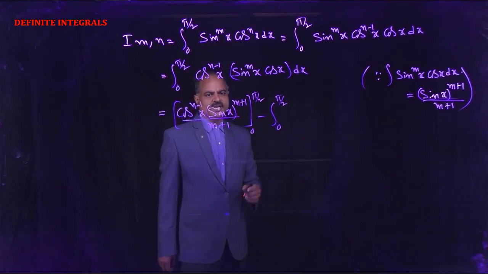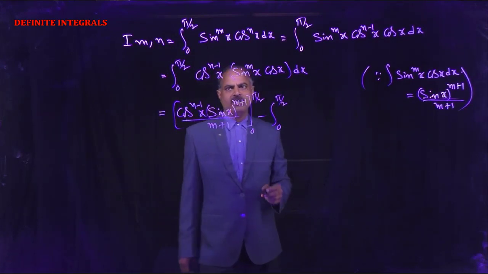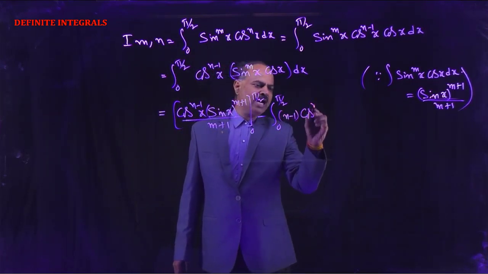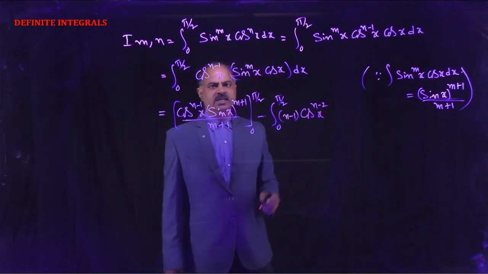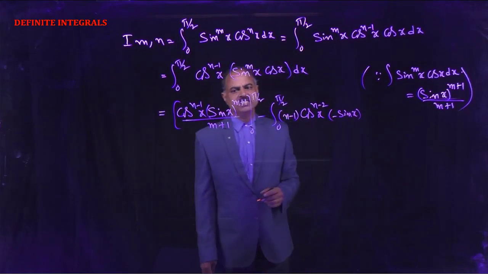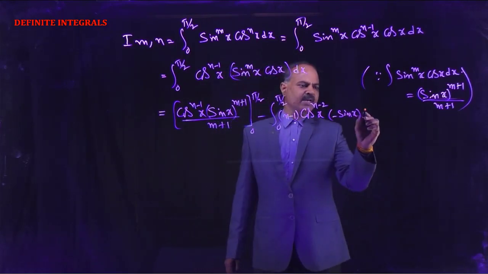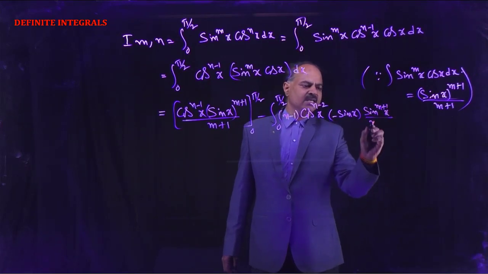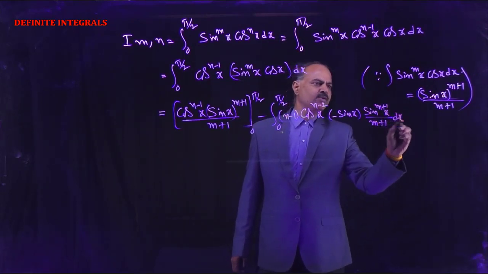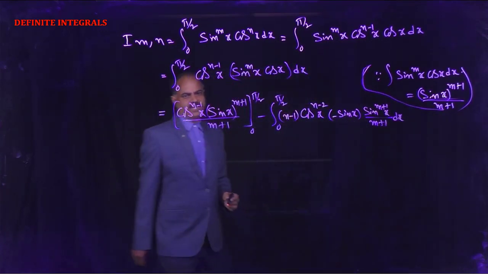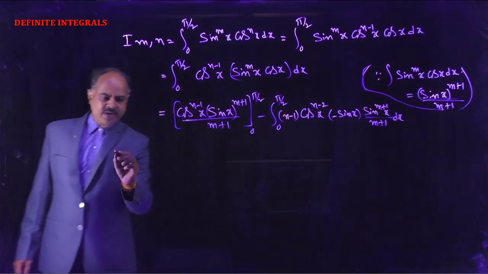So the derivative of cos to the power n-1 x equals (n-1) into cos to the power n-2 x into the derivative of cos x, which is minus sin x, into sin to the power m+1 x by m+1 into dx. So here I(m,n)